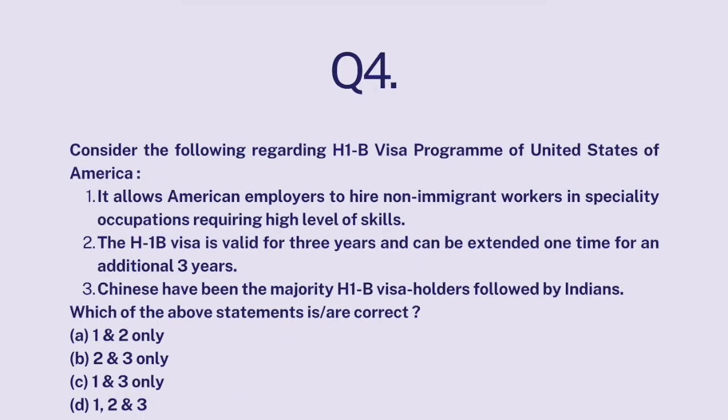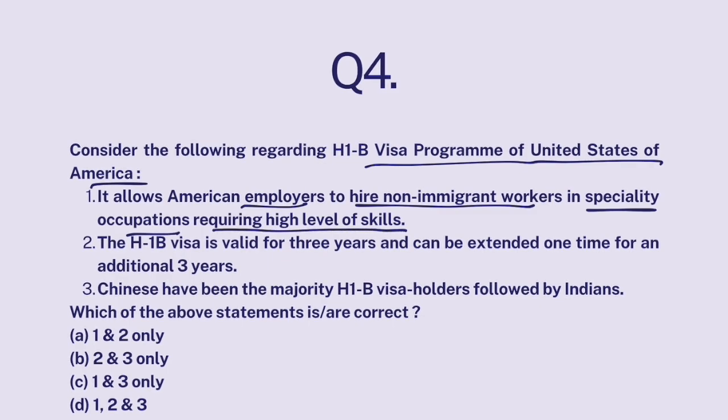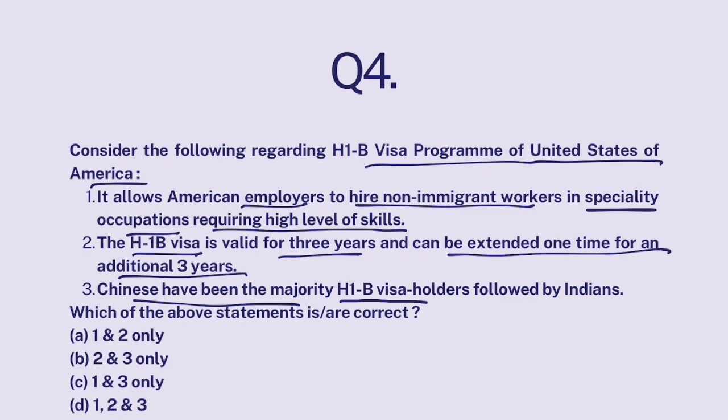And last but not the least, question 4. Consider the following regarding H-1B visa program of USA. It allows American employers to hire non-immigrant workers in specialty occupations requiring high level of skills. H-1B visa is valid for 3 years and can be extended one time for an additional 3 years. Chinese have been the majority H-1B visa holders, followed by Indians.